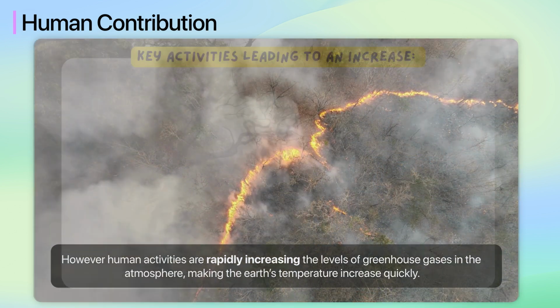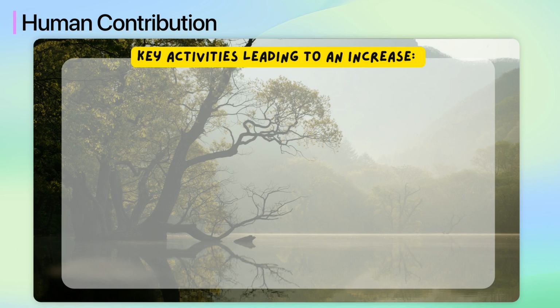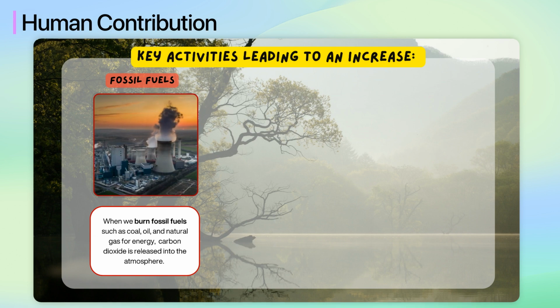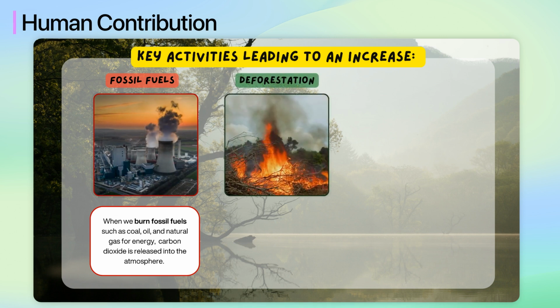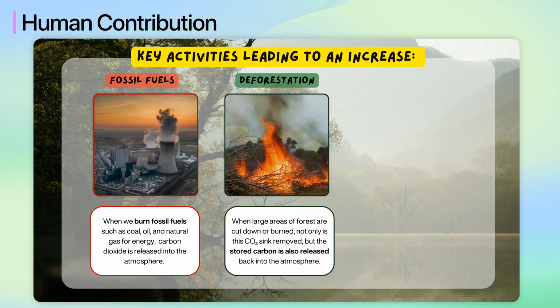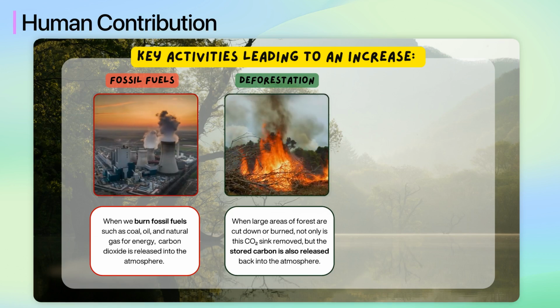Let's explore some key activities leading to this increase. One is burning fossil fuels. When we burn fossil fuels such as coal, oil, and natural gas for energy, carbon dioxide is released into the atmosphere. This significantly raises the levels of CO2. Another is deforestation. Trees and forests play a crucial role in absorbing CO2 from the air. When large areas of forest are cut down or burned, not only is this CO2 sink removed, but the stored carbon is also released back into the atmosphere.